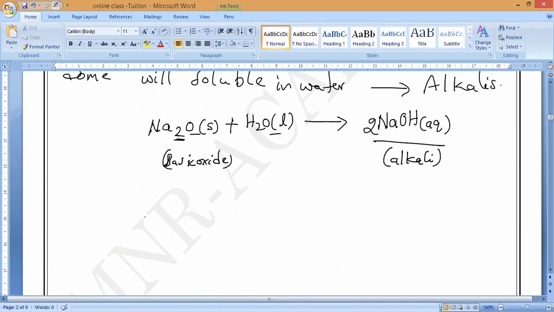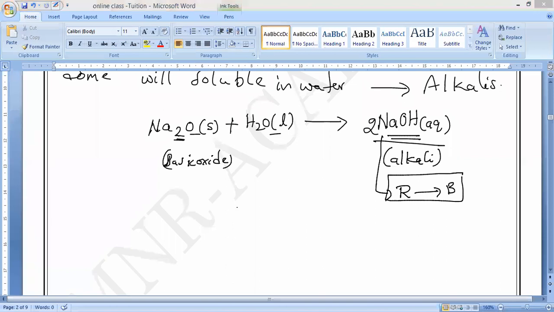Second example. So you tell me now, alkali, basic oxide, which will convert which litmus to which litmus, guys? Red litmus to blue or blue to red? It will turn red litmus to blue litmus. You should remember that. Because, as we know, sodium hydroxide is a base or acid? Base. You are in the class, everybody. I need not ask you, you have to tell me.